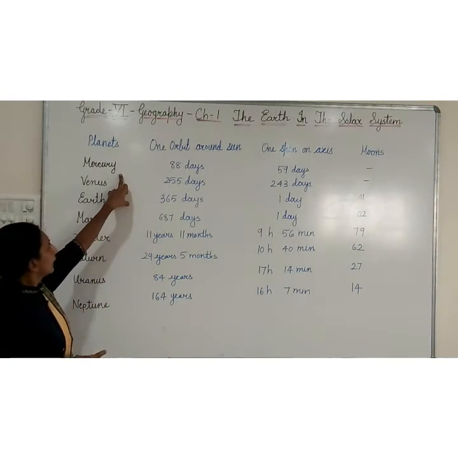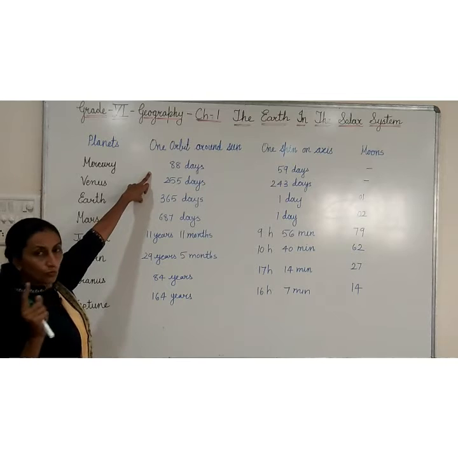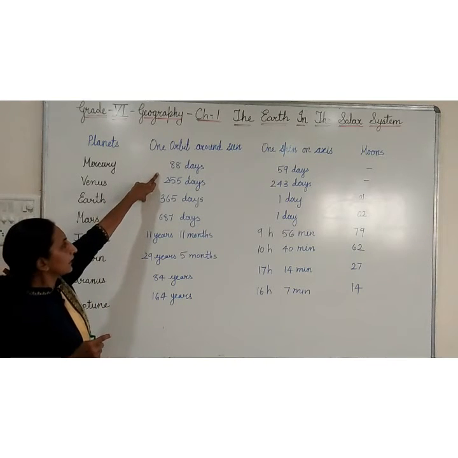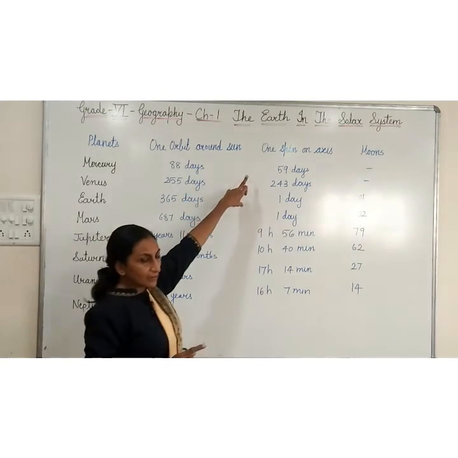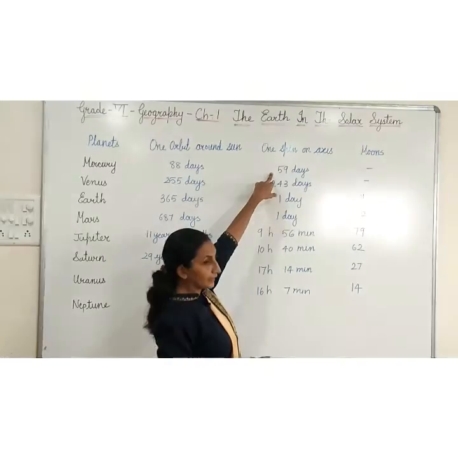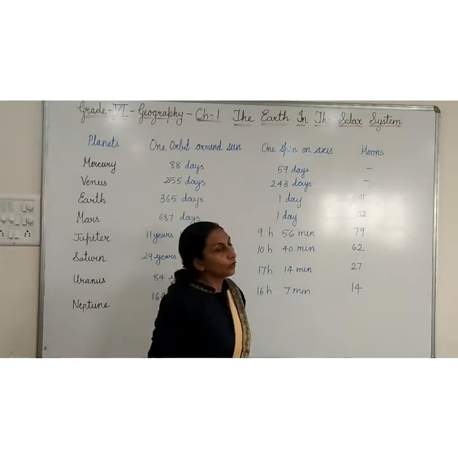Now see Mercury, one orbit around the sun. For moving around the sun, how much time is Mercury taking? 88 days. And on its own axis, Mercury takes 59 days. And Mercury has no moon.